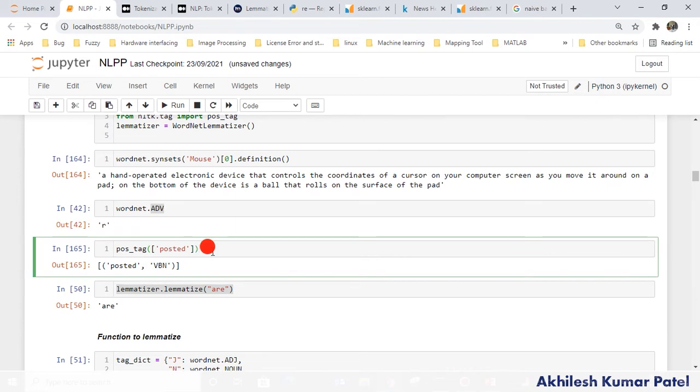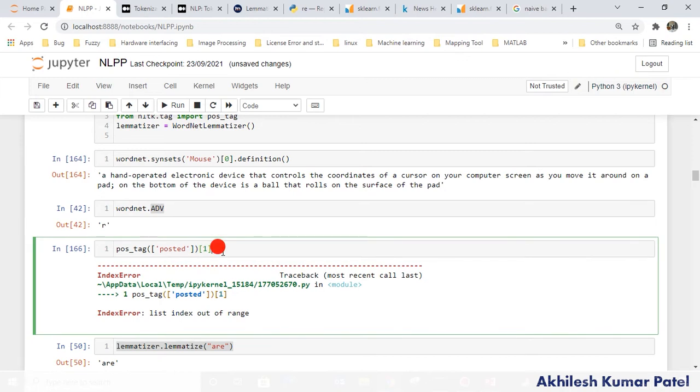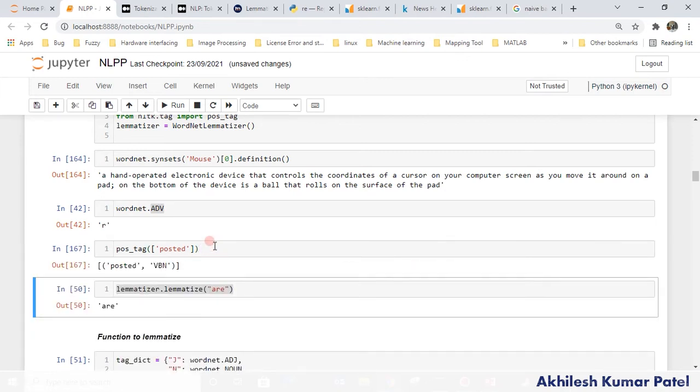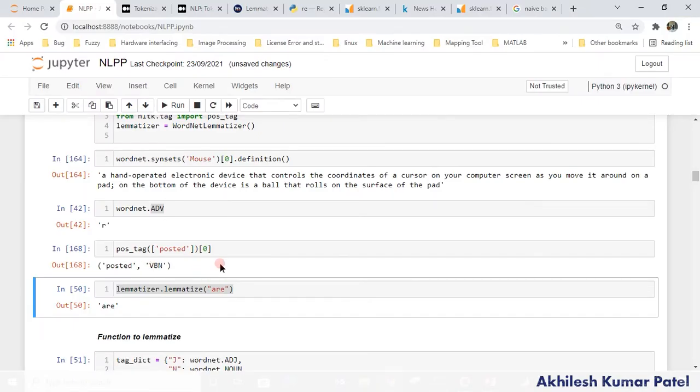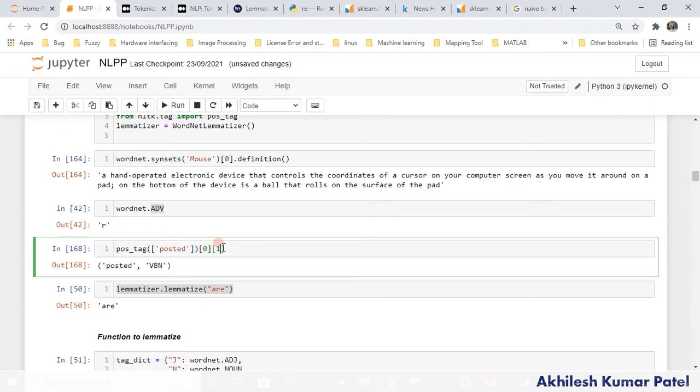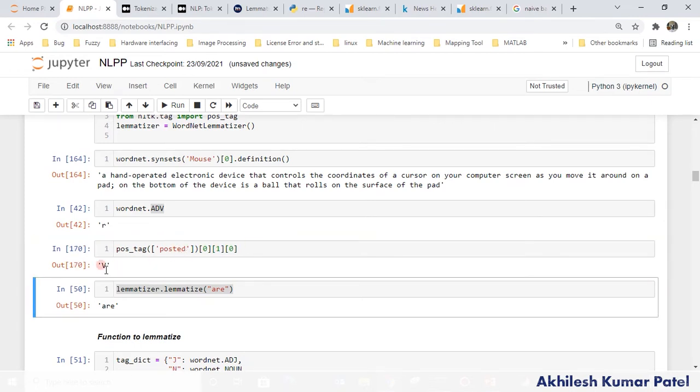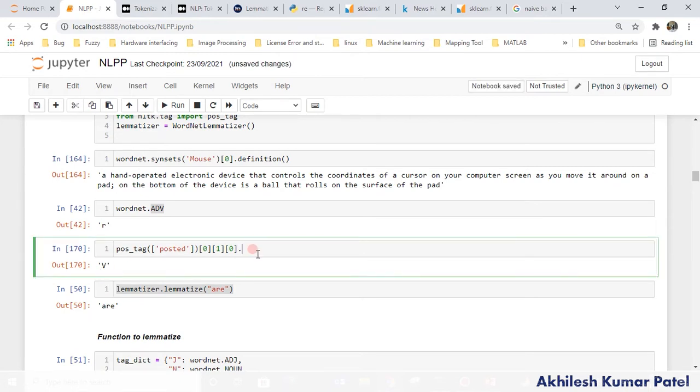So what we require to lemmatize this is the first letter from this. To do this, it is very simple, because this is in a list. Simply first, if I run this, okay, just one minute, I forgot to run this. Sorry, it is index number 0. So we have "posted". I need to extract this to feed into the lemmatizer. It will be at index number 1, so we will get VVN, right? Now if I do 0, I will get capital V. I want it in lowercase, so simply lower. This is a trick which I am applying here.